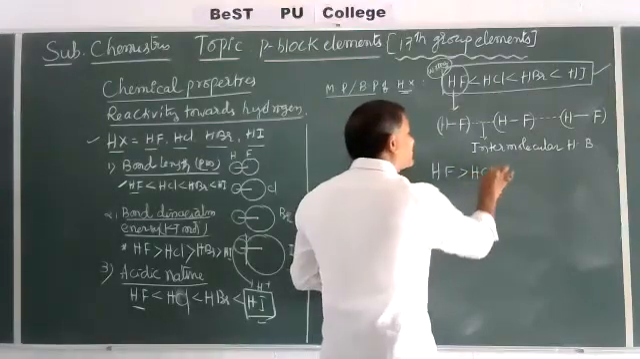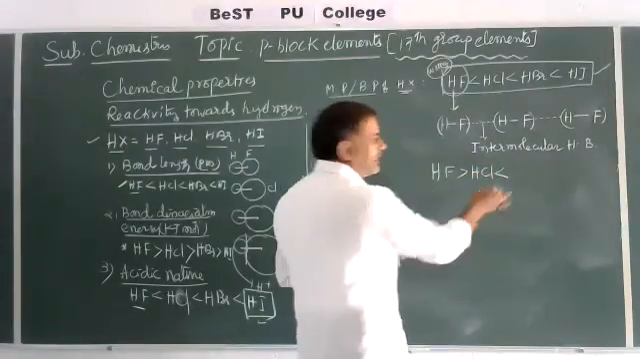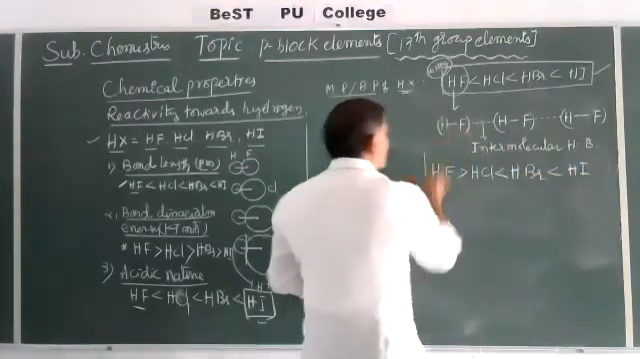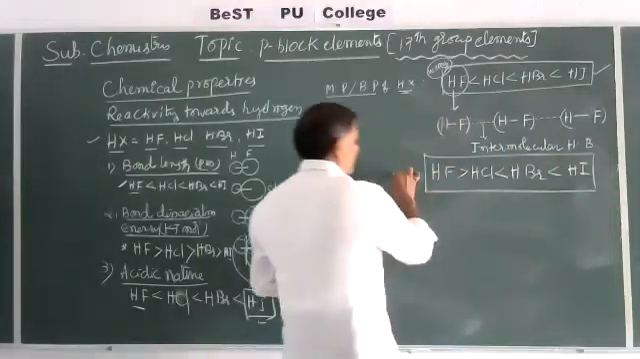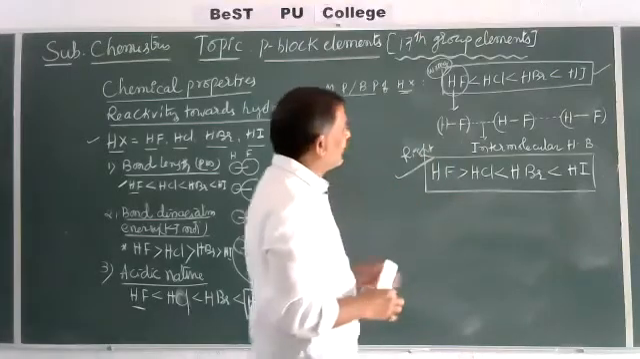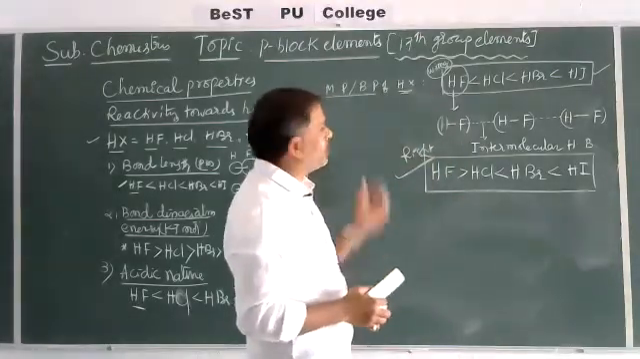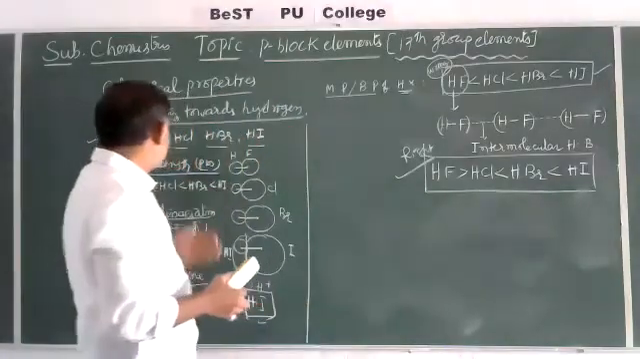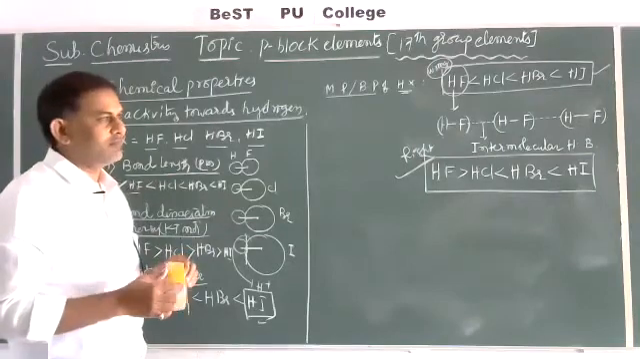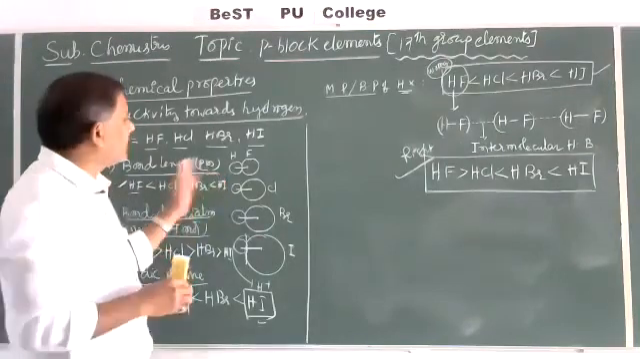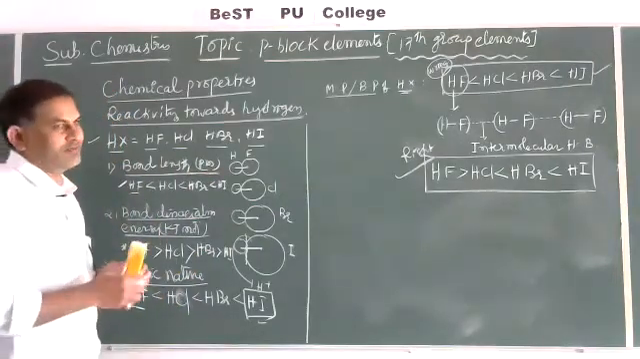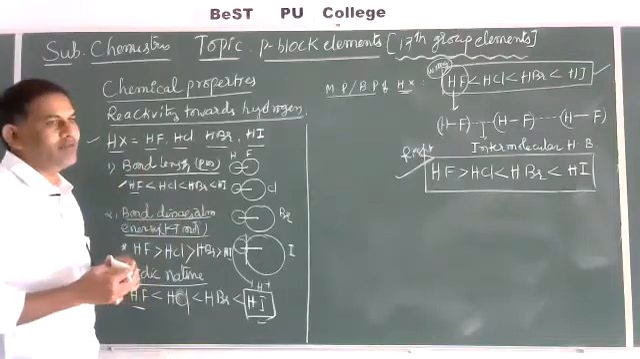Then HCl is less, HBr is less, and this is HI. This is the correct representation, the right important value. Very, very important, and they will ask for the reason also. Melting and boiling points, bond dissociation energy, acidic character, bond length. Clear? These are some important points about reactivity towards hydrogen of the 17th group elements.